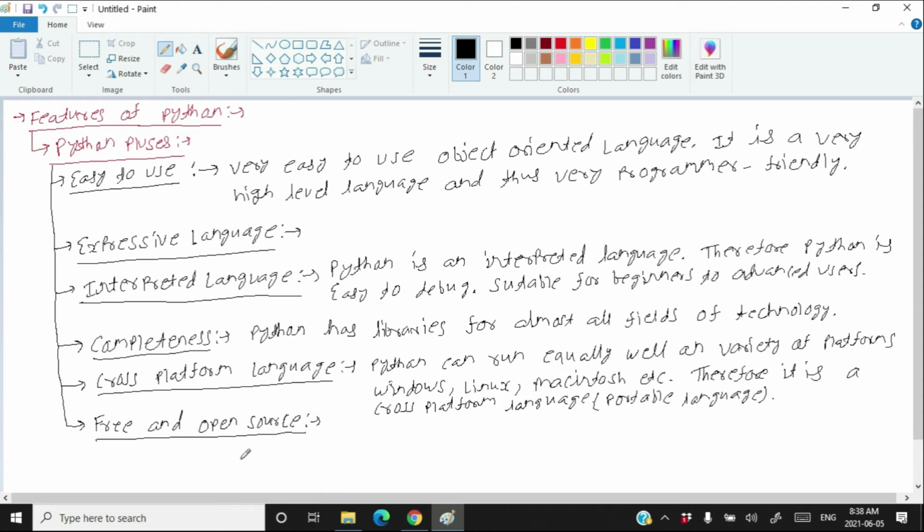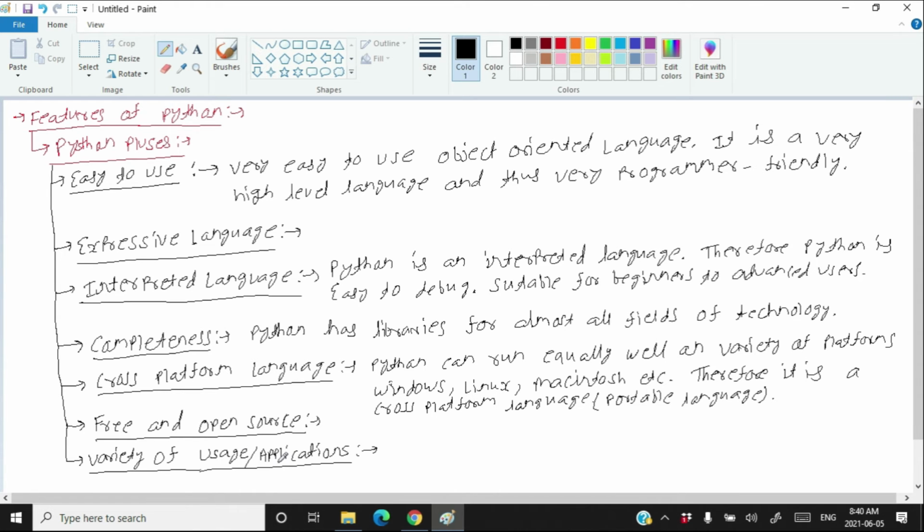You can even download the source code of Python. I mean, the code using which the Python programming language was created, you can download that source code. And everything is free. You do not need to pay for it. You can develop something in Python and sell it. Python will not ask you for money for that.